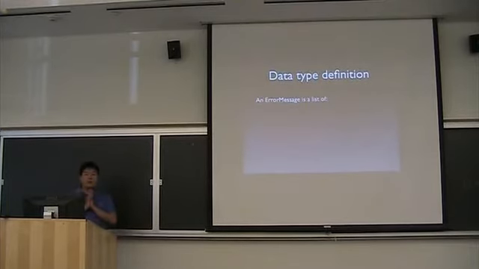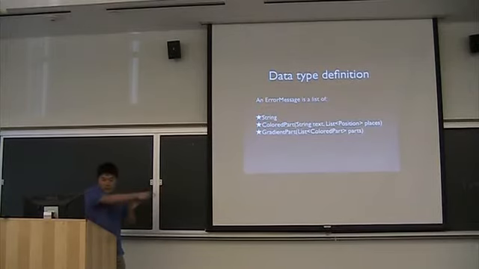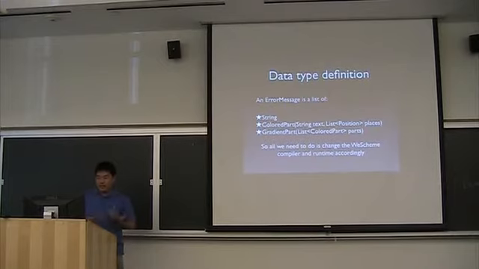So as good How to Design Programs programmers, we should start with the data definition. What exactly are we talking about here? Well, we want to use an error message, and before, an error message used to be just a string. Let's expand that. So we're also going to say that an error message can also be a colored part which contains the string text and a set of locations in the source. Or we might say that it also includes a gradient, which itself contains a list of the colored parts. So once we have this data definition, all we need to do now is just change WeScheme, compiler, and runtime.